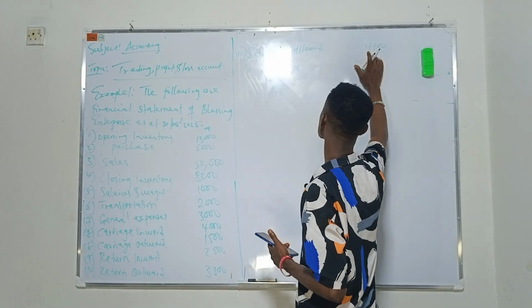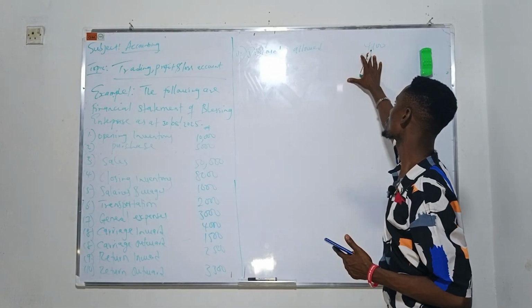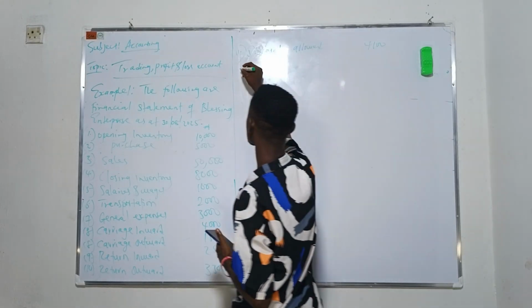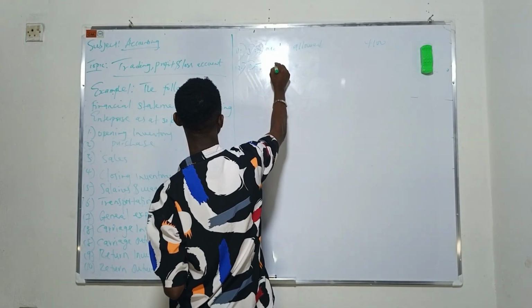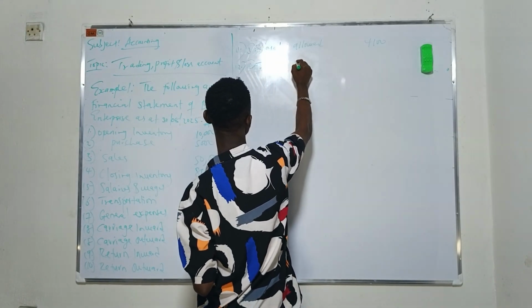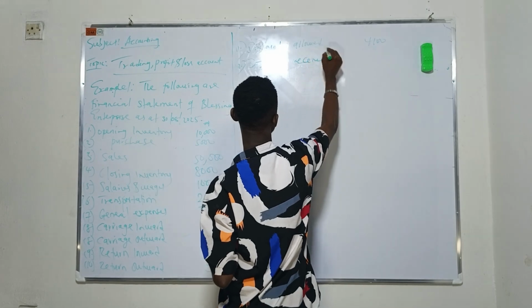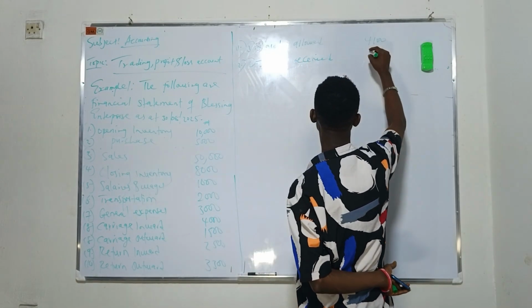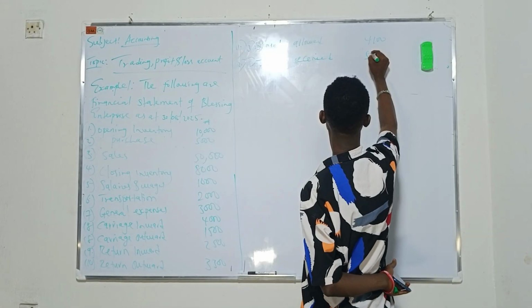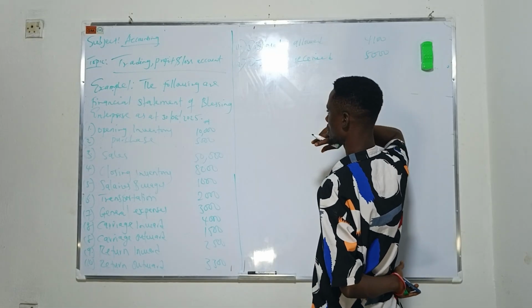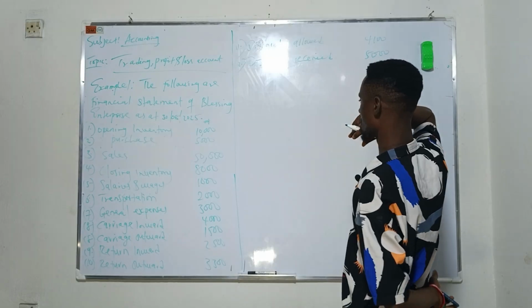Discount allowed is giving us 4,100. Then we have discount received. Discount received is giving us 5,000 naira.